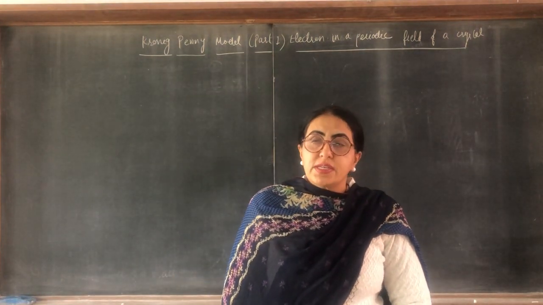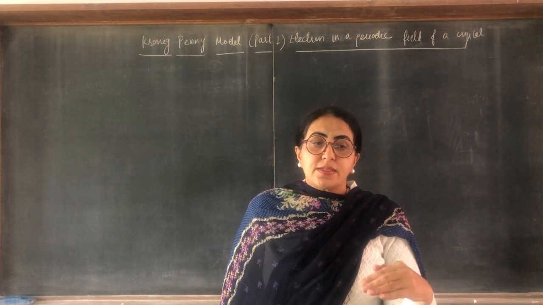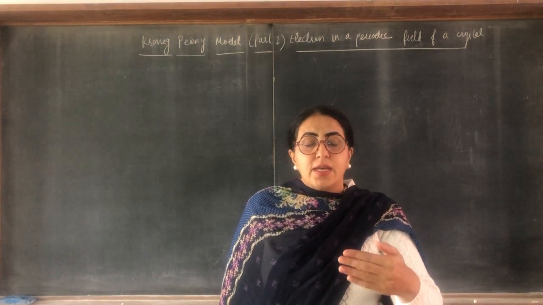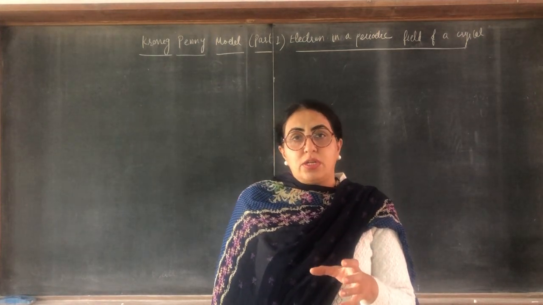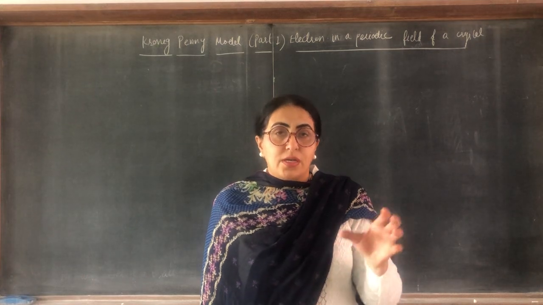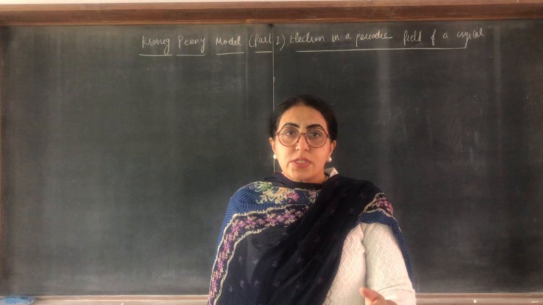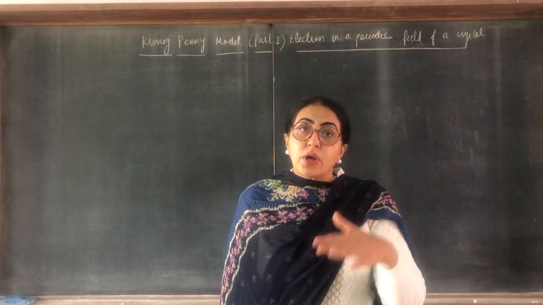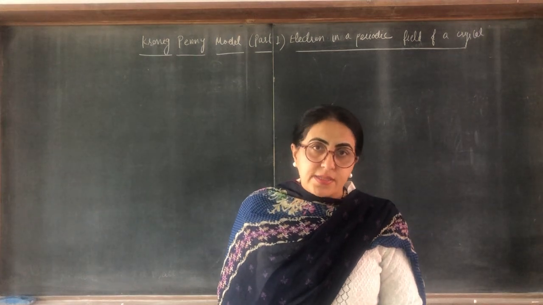According to this model, Kronig and Penney assumed that the potential of an electron in a solid, in a crystal, is not constant or zero. It is a periodic potential, which repeats itself after a regular distance.